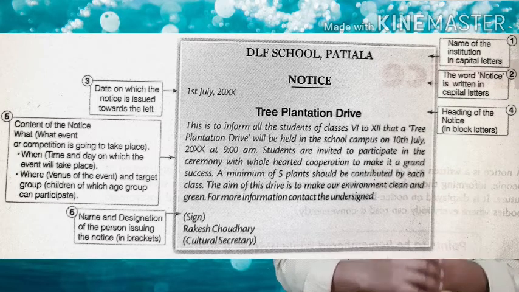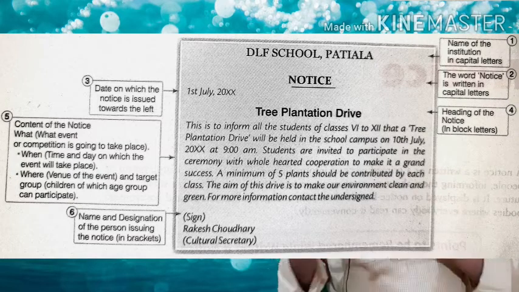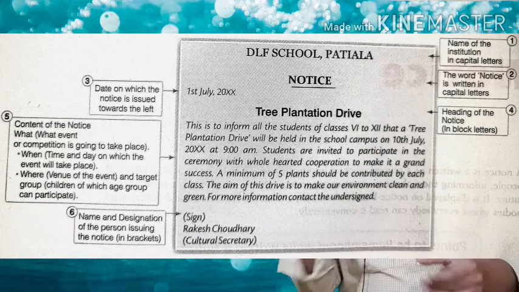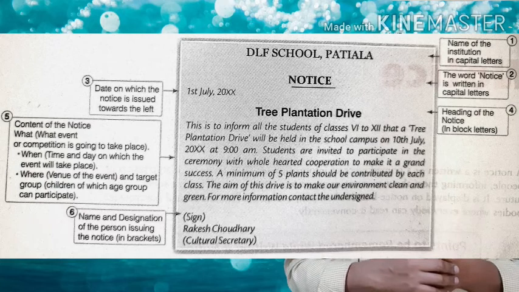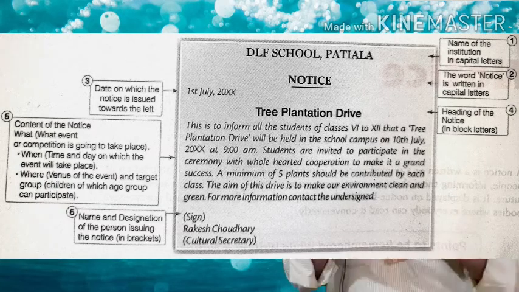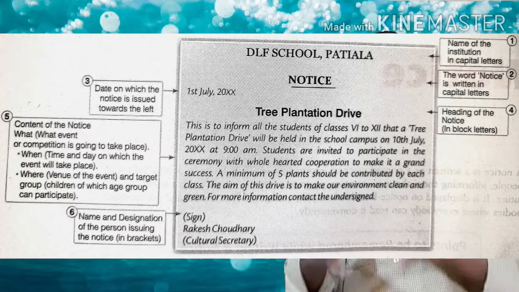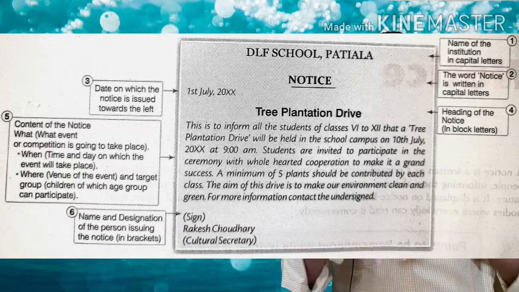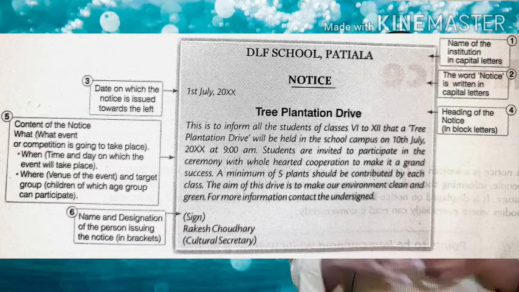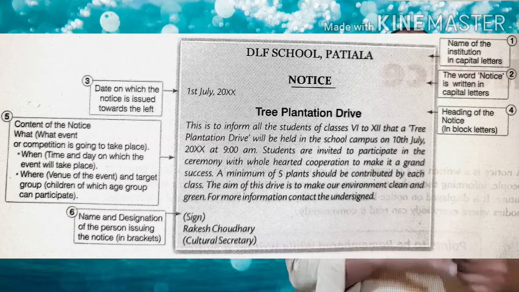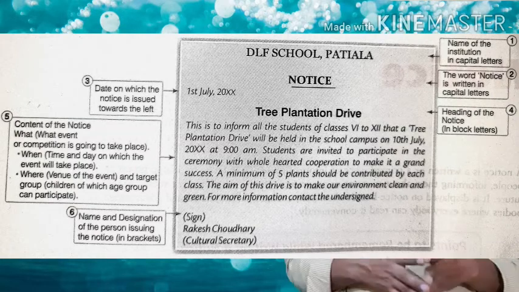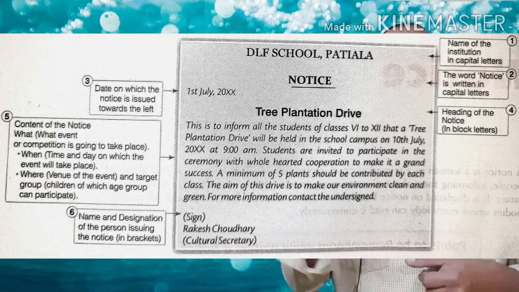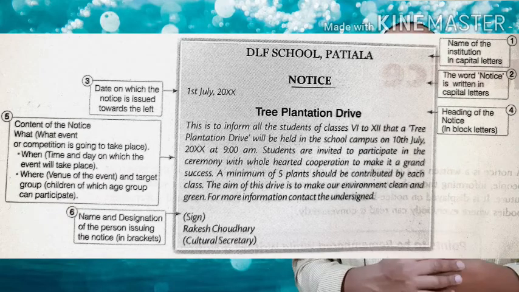Number three, it's time to write the date. We mention the date on the left hand side, but it should be in proper manner, like dd, mm, yy: date, month, and year. Like if I want to write 27/10/2020, it's not good to write in this way. Don't use slash and dash while making a notice.